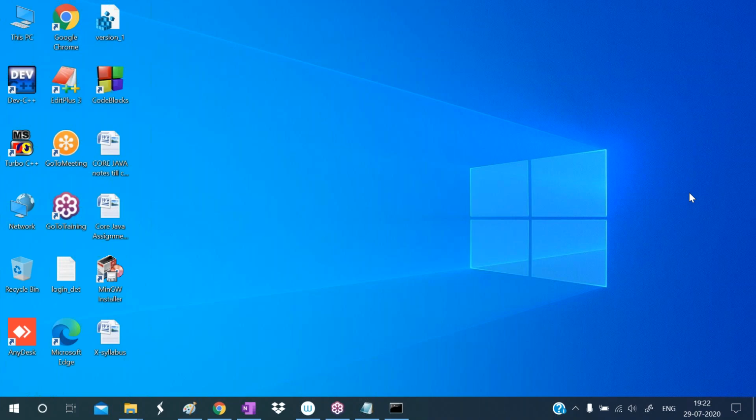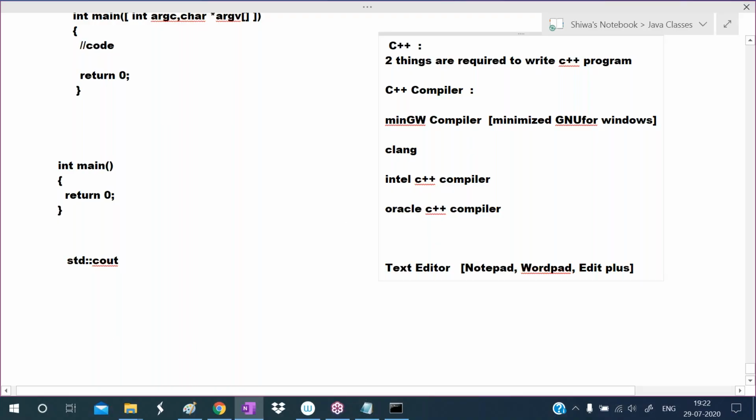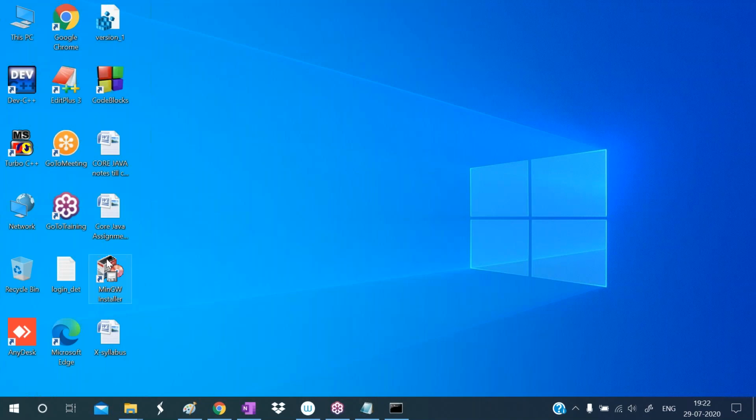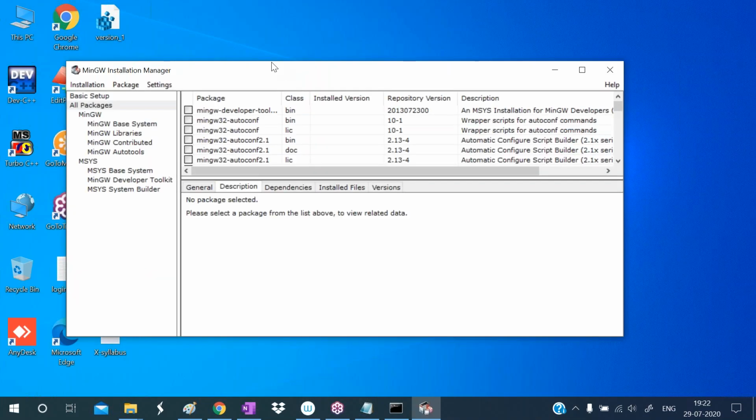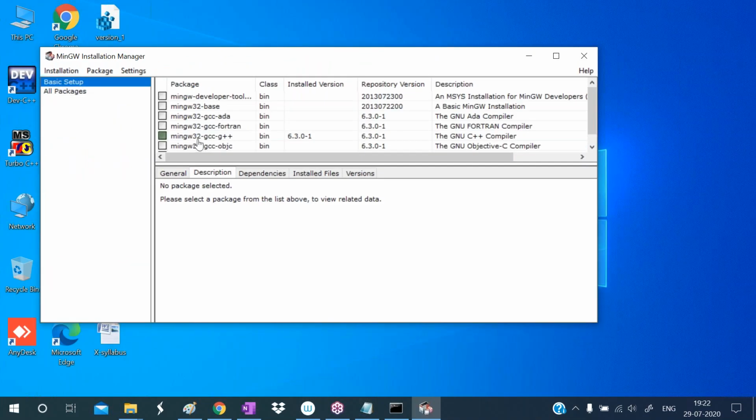Mubarak, just now I told about the MinGW software. What is this MinGW? This MinGW is providing the set of compilers. Just now we have seen the list of compilers in the MinGW installer, on basic setup. There is the G++ compiler, Fortran compiler, ADA compiler.